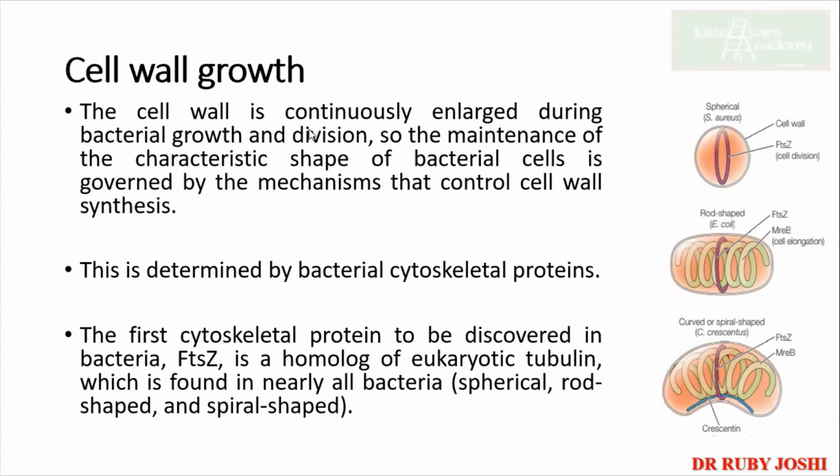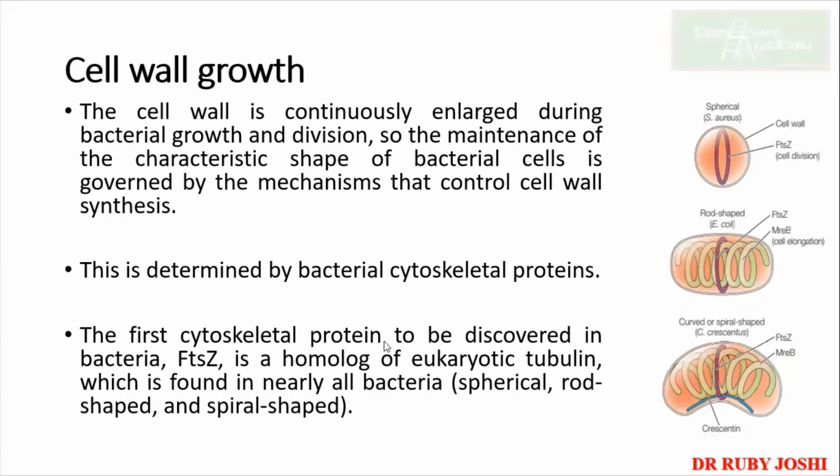The cell wall is continuously enlarged during bacterial growth and division. So the maintenance of the characteristic shape of the bacterial cell is also important. This is determined by the bacterial cytoskeleton proteins. This is what I was telling in the beginning, like why spherical bacteria are spherical in shape, why rod shape. All the proteins responsible for determining the shape of the bacteria are the cytoskeletal proteins. The first cytoskeletal protein is FtsZ, which is a homologue of eukaryotic tubulin,